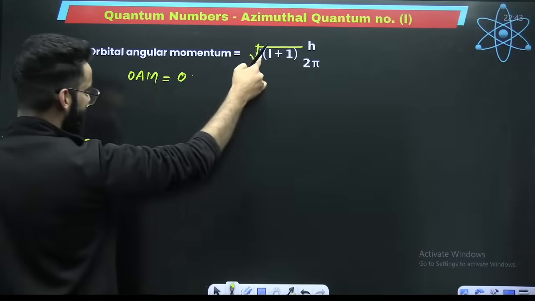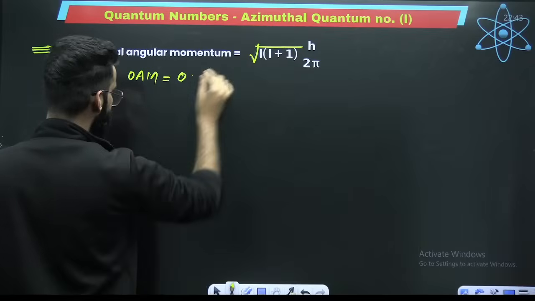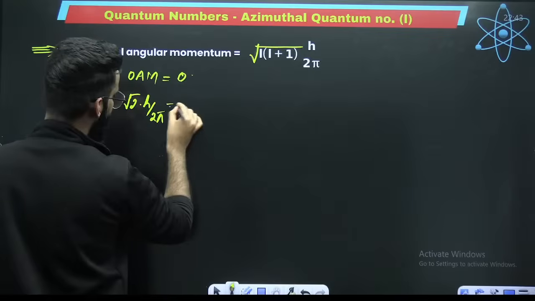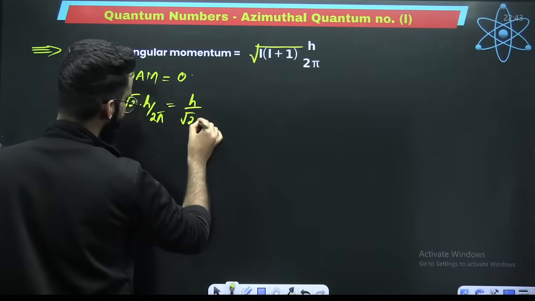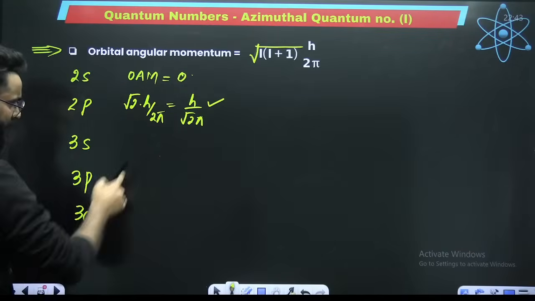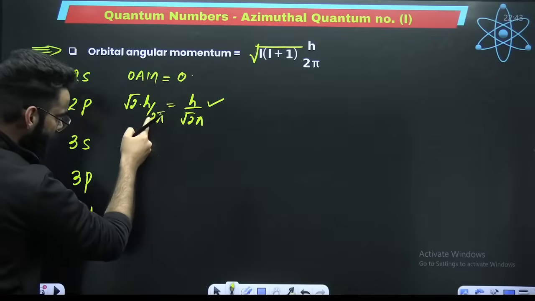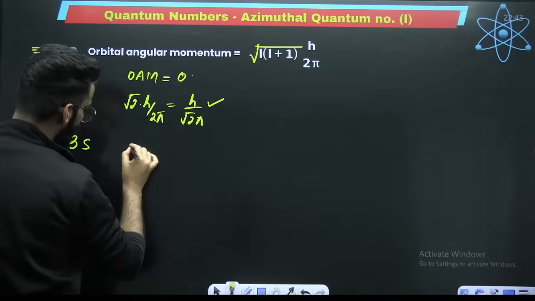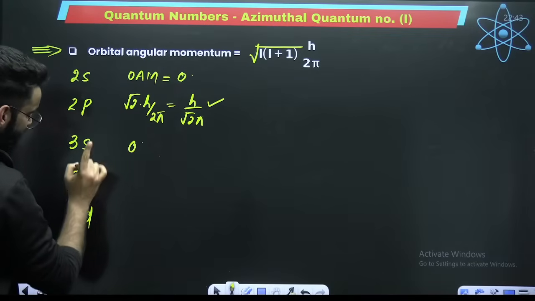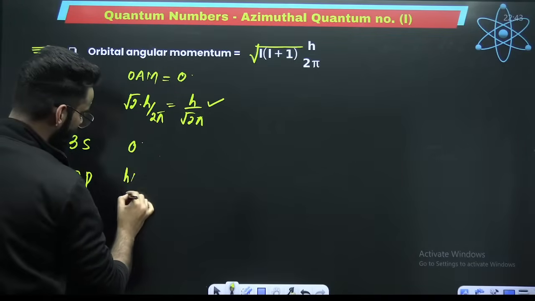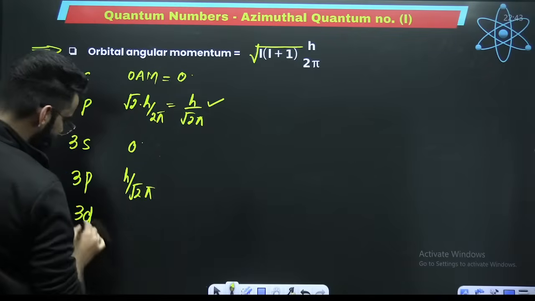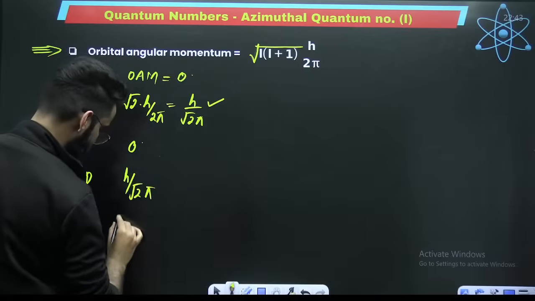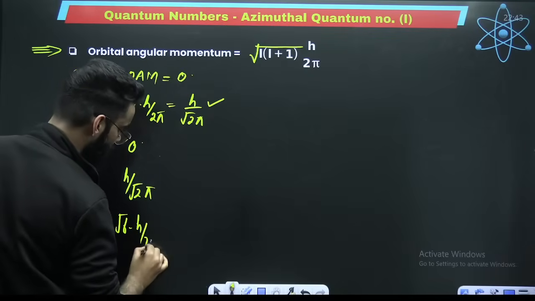In case of p, l value is 1. So 1 plus 1, 2. So it is under root of 2 h upon 2 pi, which can be further written as h upon root 2 pi, because this 2 can be written as root 2 into root 2, and one root 2 cancels. For s, l value is 0, so orbital angular momentum is 0. For p, l value is 1, so orbital angular momentum is this. For d, l value is 2, so 2 plus 1, 3; 3 twos are 6. So it becomes root of 6 h upon 2 pi.